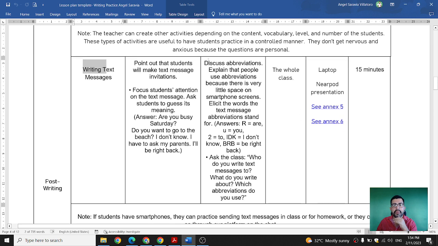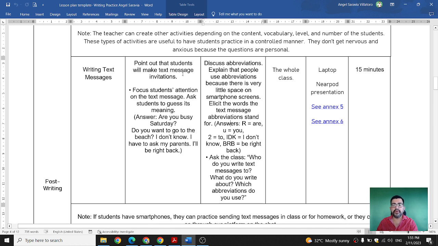Let me show you. And also we're going to discuss abbreviations. Explain that people use abbreviations because there is very little space on smartphone screens. There are some examples that we have. The letter R is equal to "are". The letter U is equal to "you". I don't know, "BRB", be right back, or something like that.